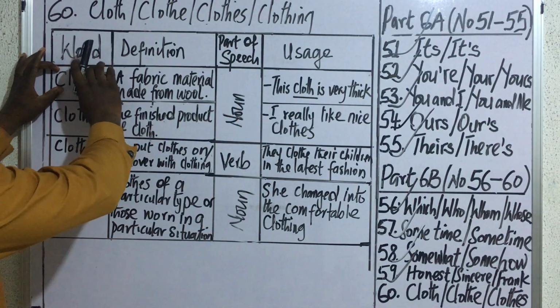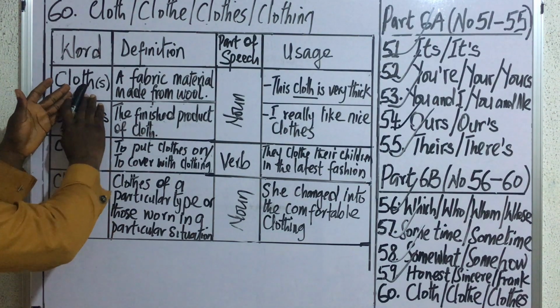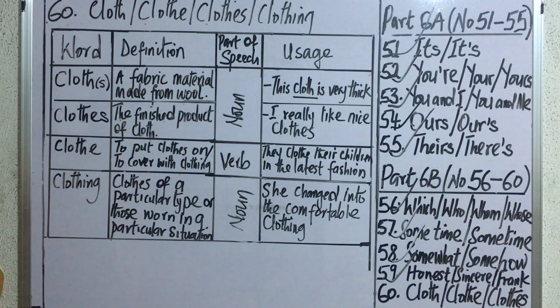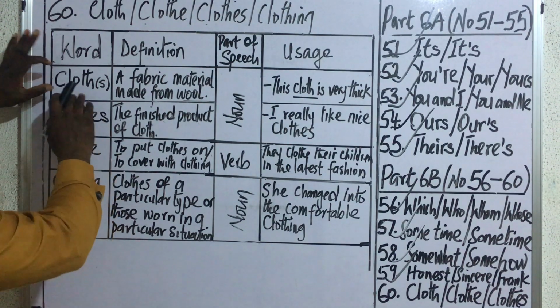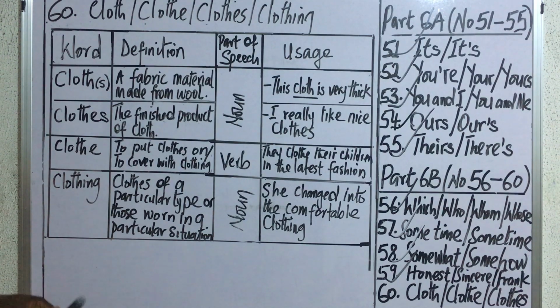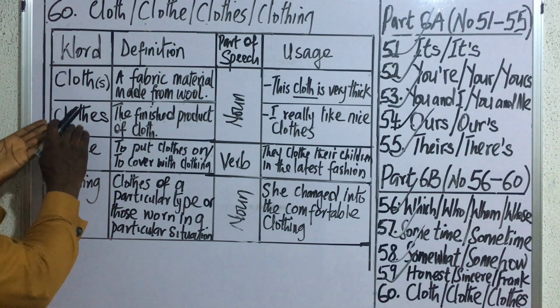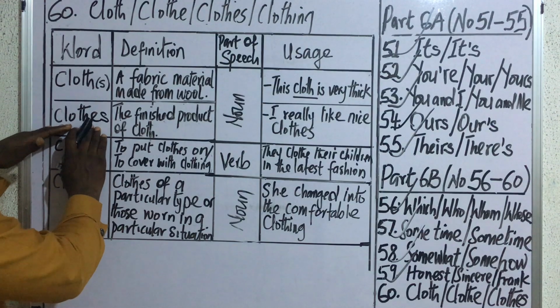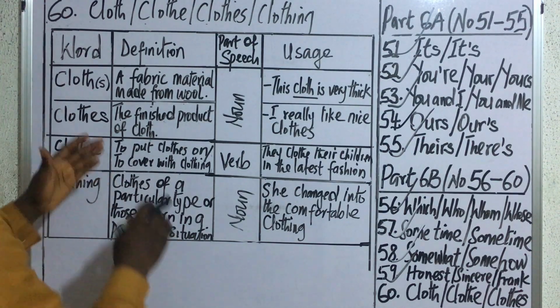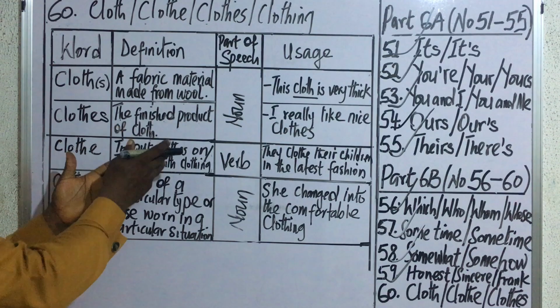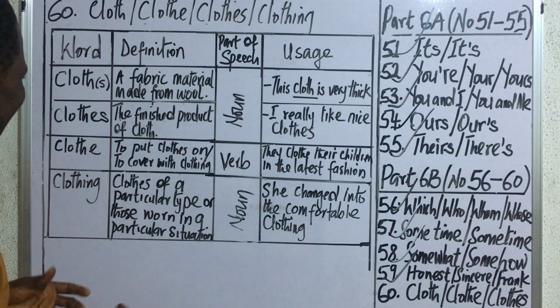The first word is cloth. What's the meaning of cloth? Cloth is a fabric material made from wool. Now, this word is very special because it has its complete forms. It has its plural and singular form. You can take it as singular and say cloth, or you take it as plural and say cloths. All right, so that is that about cloth. What about the next word? Clothes. What's the meaning of clothes? Clothes are the finished product of cloth. In other words, a cloth that has been sewn.